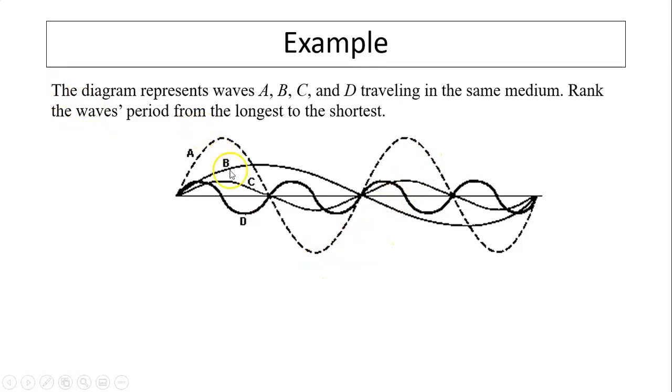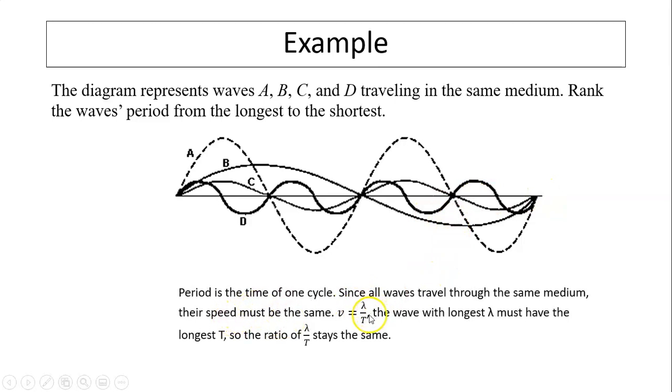Last example, this diagram represents four waves, A, B, C, D. They are traveling in the same medium. They are all transverse waves, and it looks like the medium is the same. That means they must have the same speed. The question asks you to rank the periods from longest to shortest. All four waves must have the same speed. How are speed and period related? Speed equals wavelength over period.